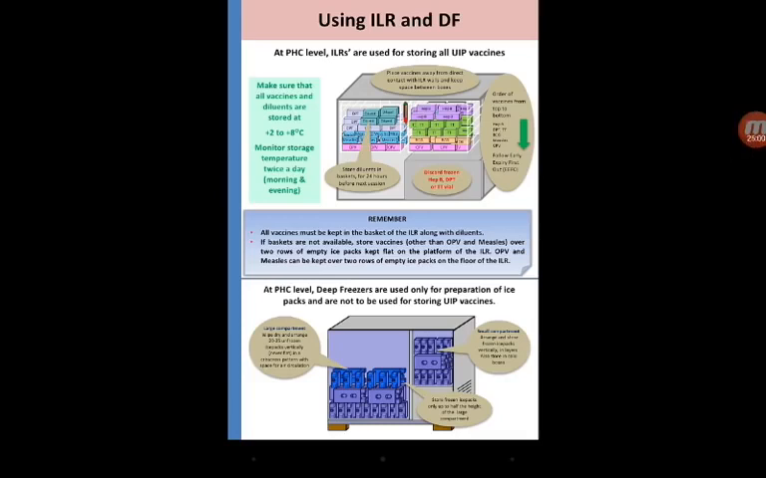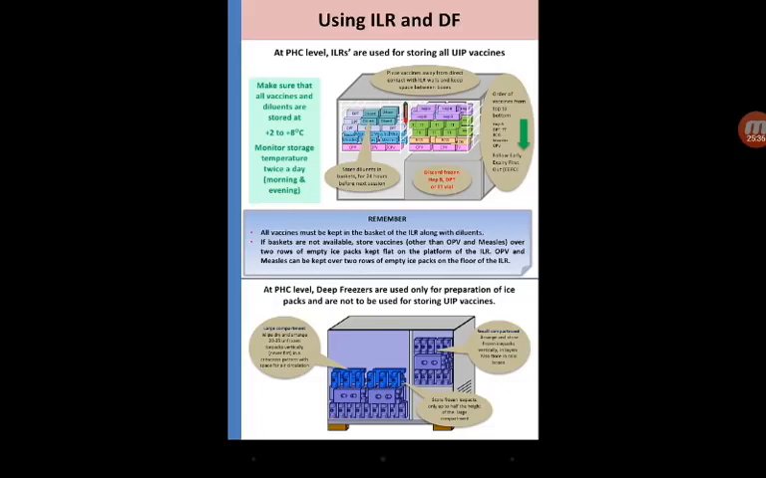Now coming to the storage of vaccines. Where do we store vaccines? It is in a cold chain, right? Usually the routine temperature for the storage of vaccines is plus 2 degrees to plus 8 degrees Celsius. If you want to store for a longer period of time, then the temperature should be minus 20 degrees to minus 40 degrees Celsius. Clear?